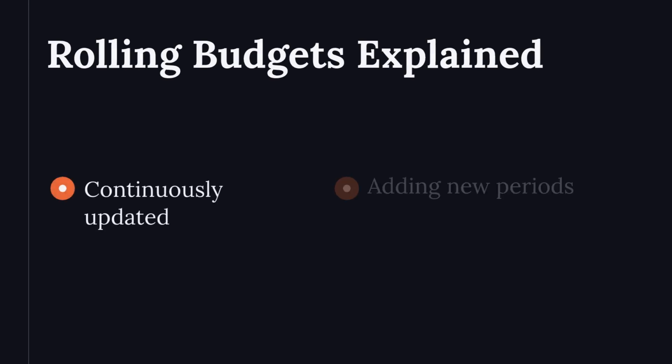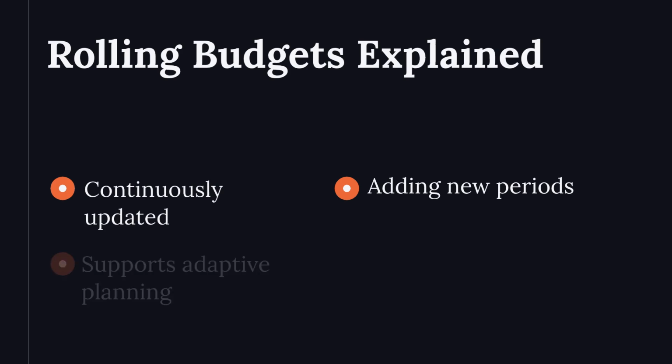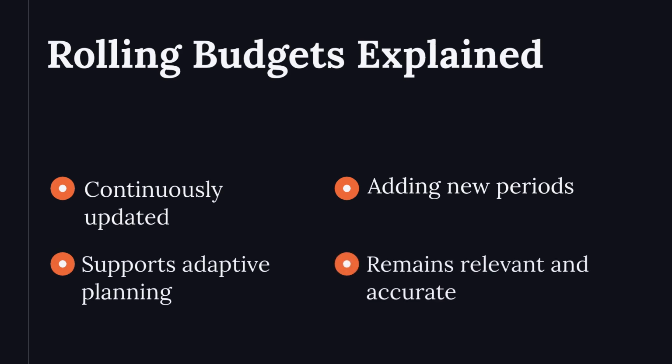Rolling budgets are continuously updated. They add new periods as old ones expire. This approach suits dynamic environments with uncertain forecasts. It ensures budgets remain relevant and accurate. Rolling budgets support adaptive financial planning.